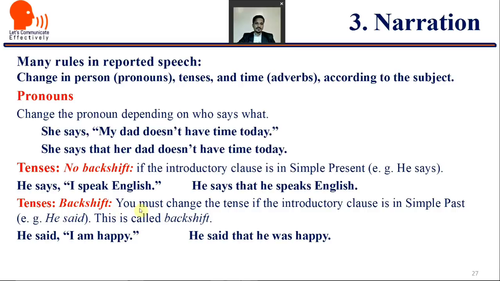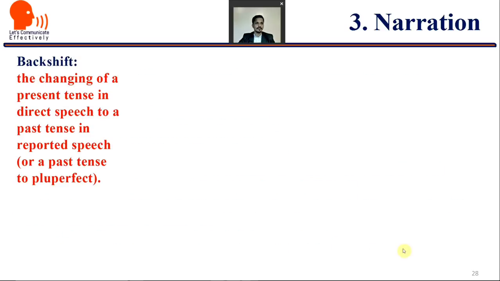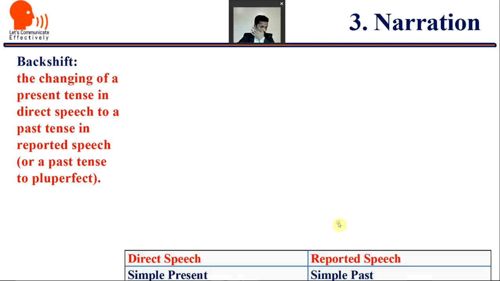Now, what is backshift? You must change the tense if the introductory clause is in simple past, like he said, and that is known as backshift. Like he said, I am happy. He said that he was happy. We are changing the tense. Am, present, was, past. Backshift is the changing of a present tense in direct speech to a past tense in reported speech, or a past tense to pluperfect, that is past participle we say.